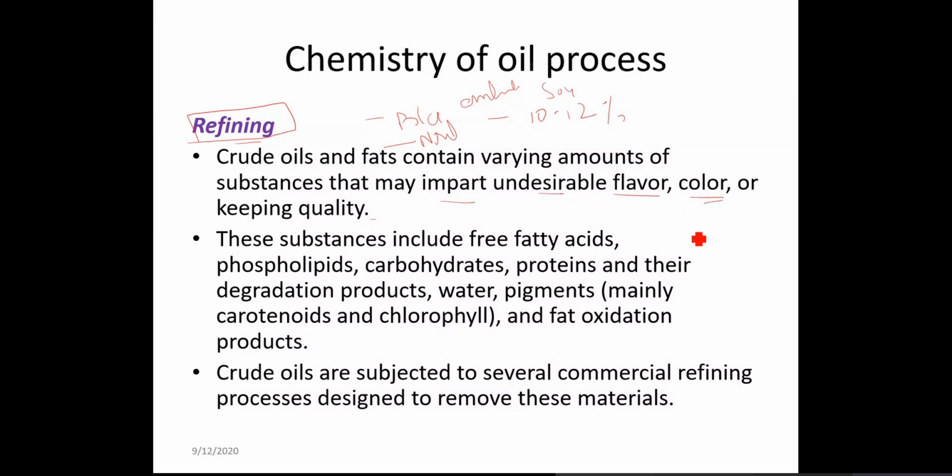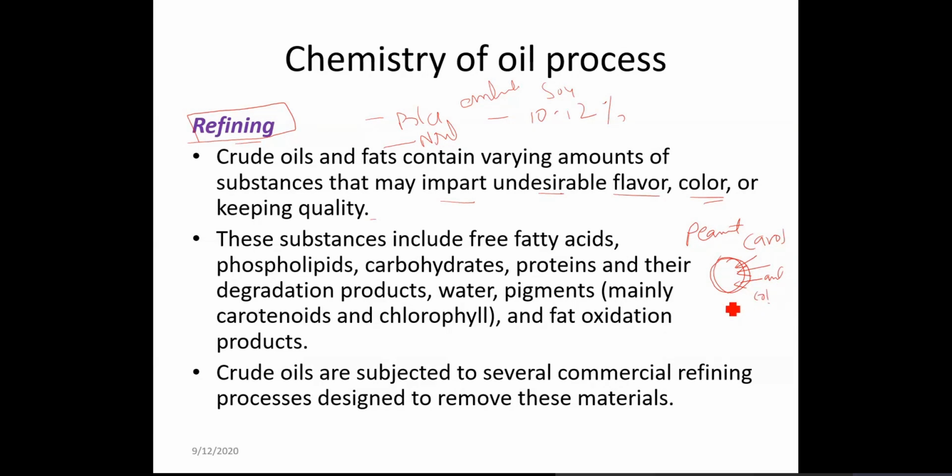Color means, for example, you have peanut. When you take the peanut and extract the oil from it, the peanut also has a lot of carotenoids or pigments. The skin of the peanut is pink in color because of anthocyanin and certain coloring pigments.